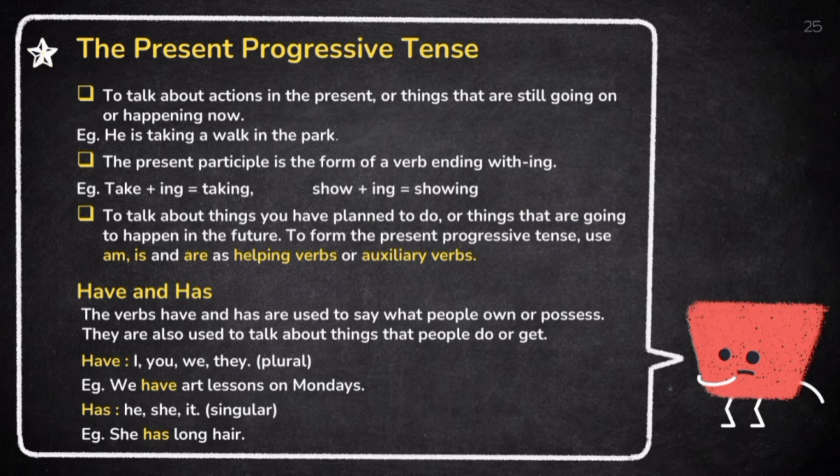Next, have and has. The verbs have and has are used to say what people own or possess. They are also used to talk about things that people do or get. Have: I, you, we, they, for plural. For example, we have an art lesson on Monday. Has: he, she, it, for singular. For example, she has long hair.